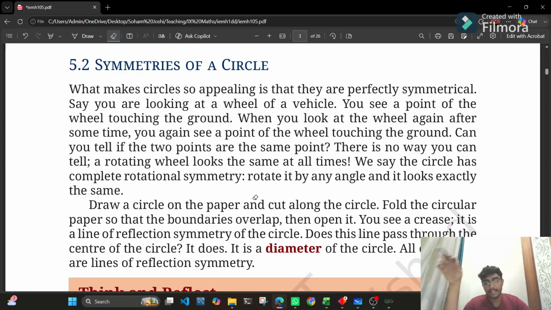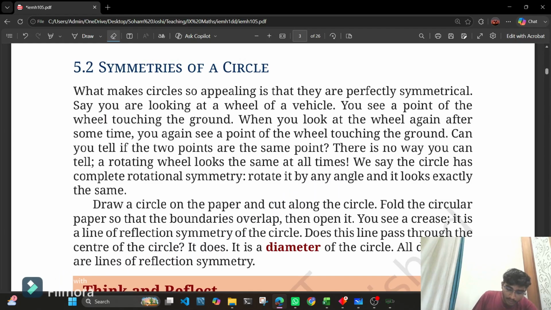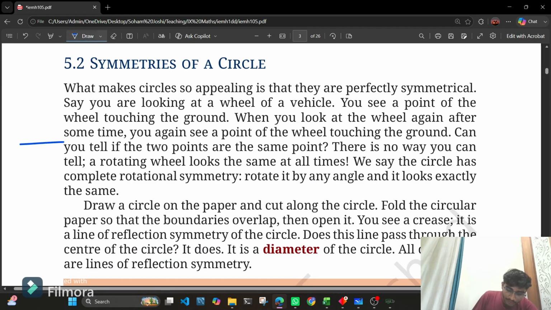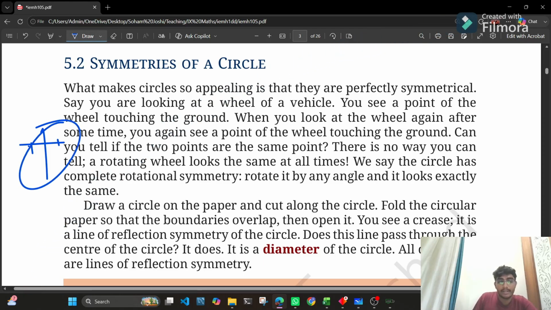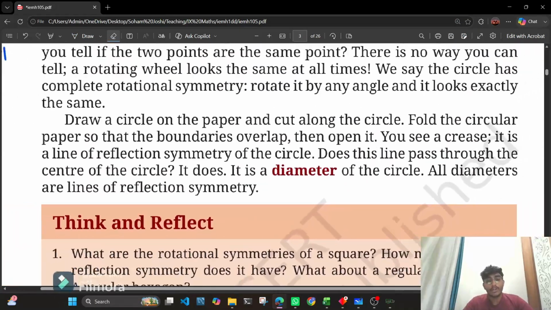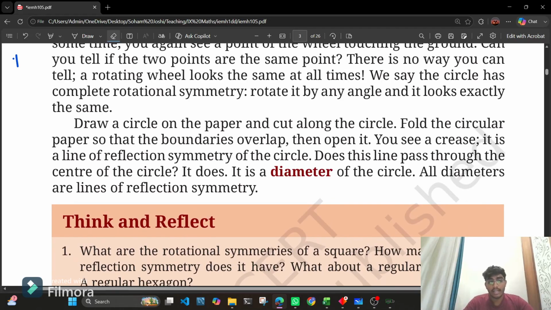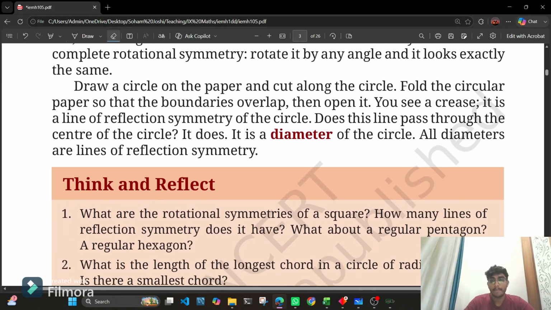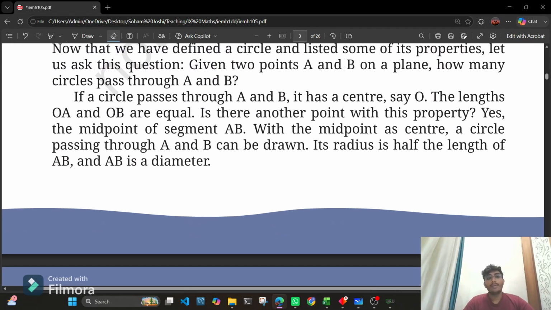Everything is in symmetry. Every point is equidistant, so it is symmetrical. So what is symmetrical? Basically, if I draw a line and intersect it, and both parts are equal, then it follows line symmetry, right? So I hope this is clear. One more thing: all the diameters are lines of reflection symmetry.